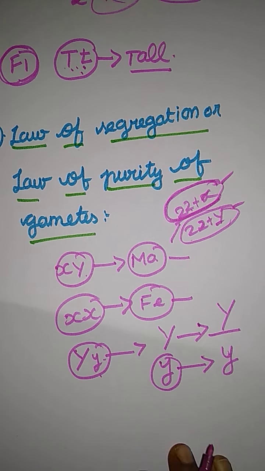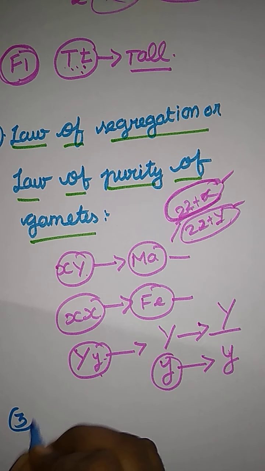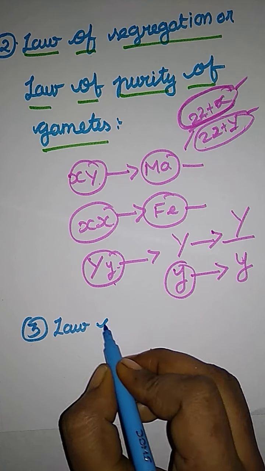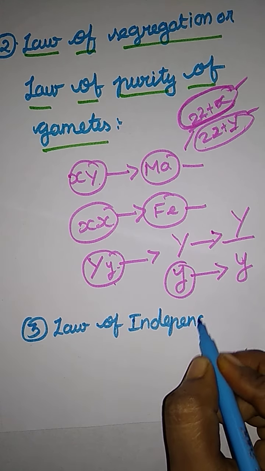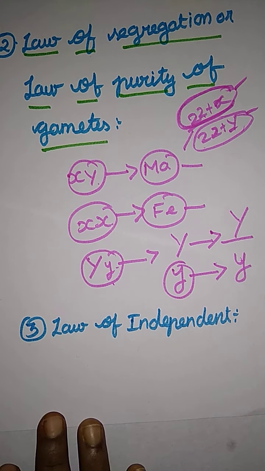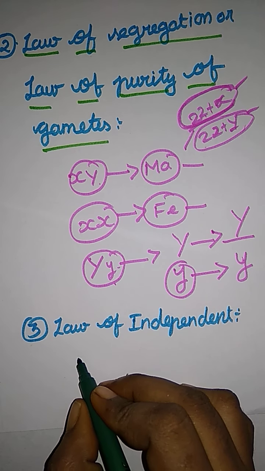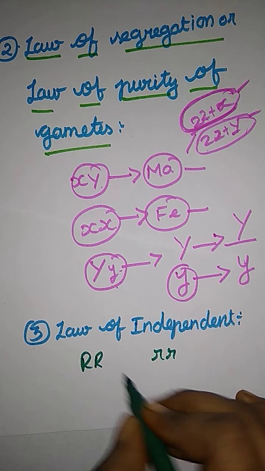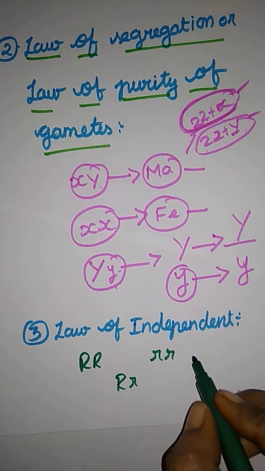And the last one, we have the law of independent assortment. Just write the topic: law of independent assortment. Here two or more pairs of contrasting characters are considered simultaneously. For example, if they have a capital R and small r, and if they are going to cross, capital R and small r will be there, or capital R or Y.